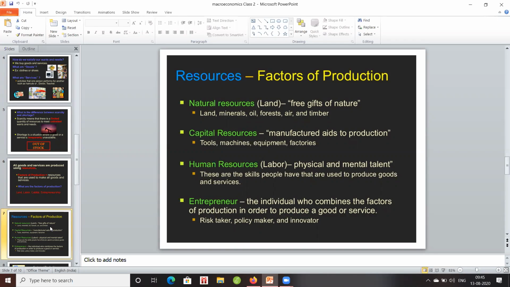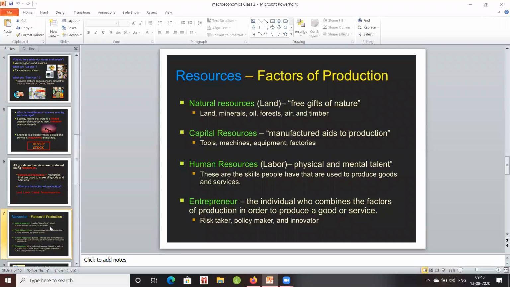Based on these natural resources, we have to give a shape to the particular goods based on our needs. Based on our requirement and specification, we are producing the goods. For that, we are using some machines and equipment, and using that machine and equipment, we are producing the product.